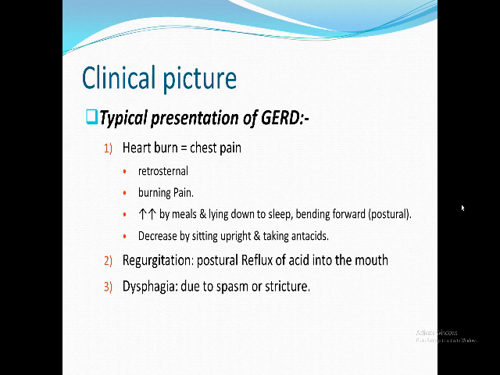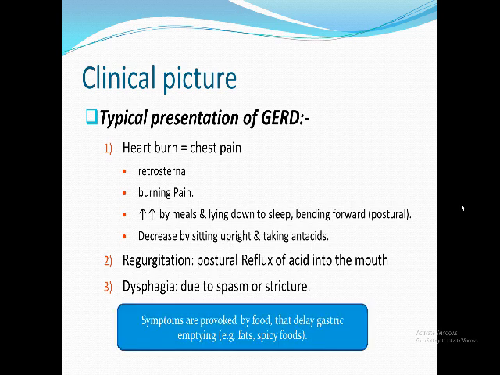Also regurgitation. Regurgitation means when you lie flat, you might feel a bitter sensation, which is gastric juice in your mouth. You might feel a fluid with bitter taste in your mouth, which is the refluxed gastric juice. Regurgitation differs from vomiting. Regurgitation is effortless, while vomiting is with effort. Dysphagia early in reflux is due to spasm, but later on is due to fibrosis or stricture, when the deep ulcer is healed by fibrosis. Take care, this is the typical presentation.